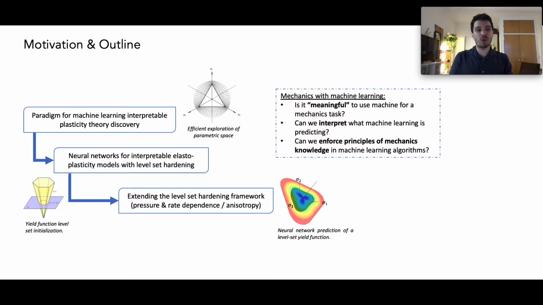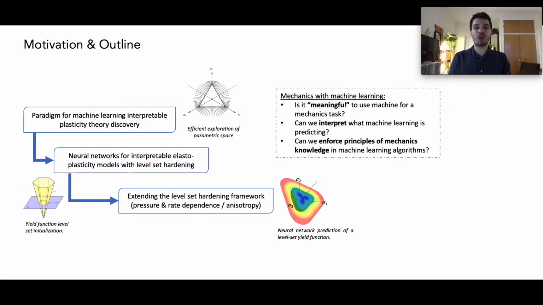In this work, we want to generate elastoplastic constitutive models that consist of machine learning, theoretically interpretable components. We want to establish a universal framework for yield surface plasticity discovery that exceeds human modeling capacity. I will first introduce our framework for the generation and discovery of new plasticity theories. I will then discuss how we borrow ideas from the level set theory and translate them into yield surface plasticity to train our neural networks on.